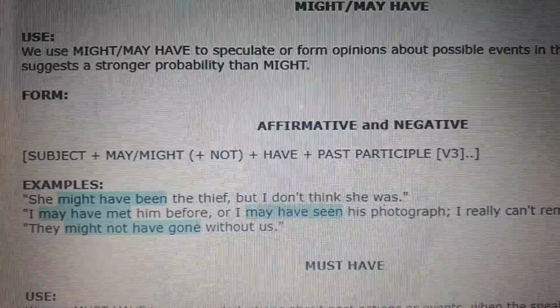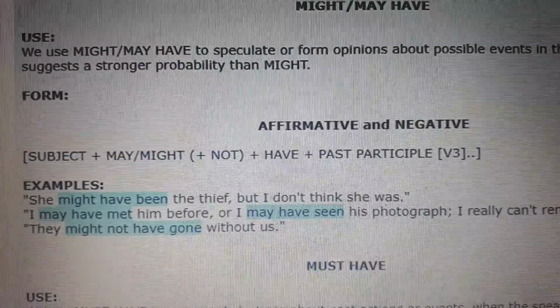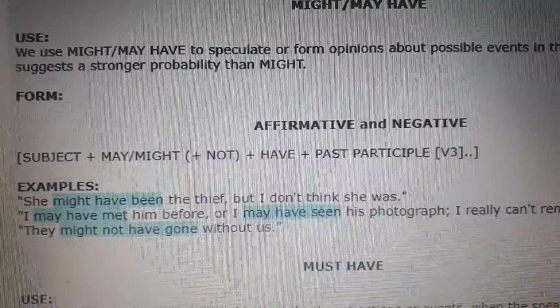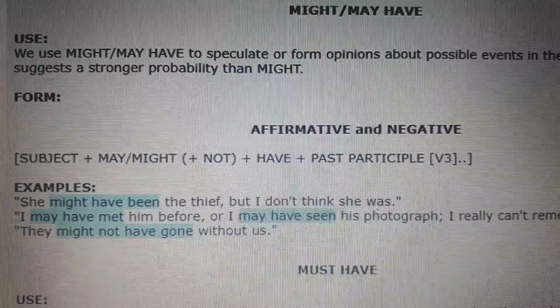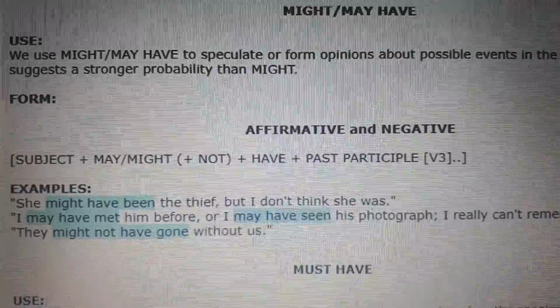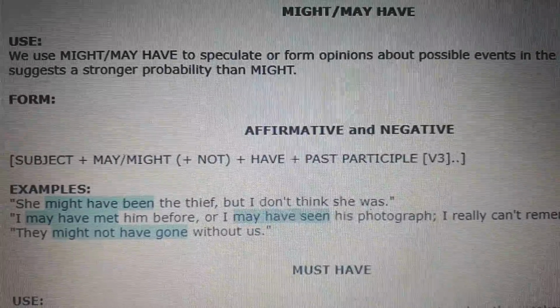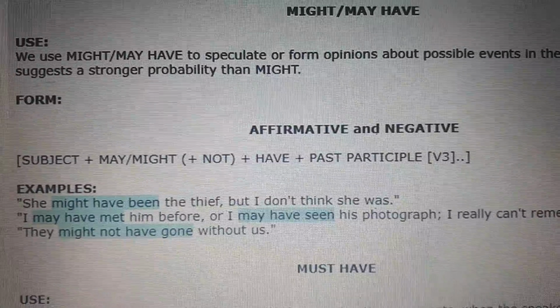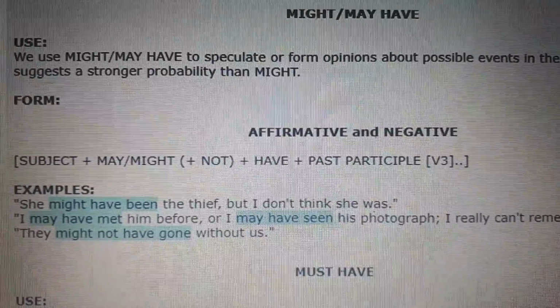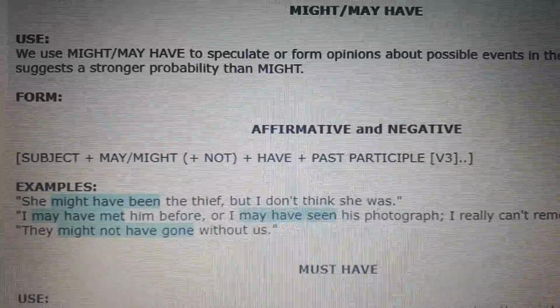Because may have seen or might have been has the meaning of pude haberlo visto, pude haberlo conocido, pude haberlo encontrado, etc. You can use any action, but you have to use it in past participle.